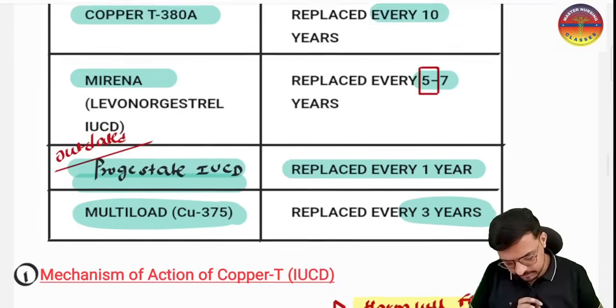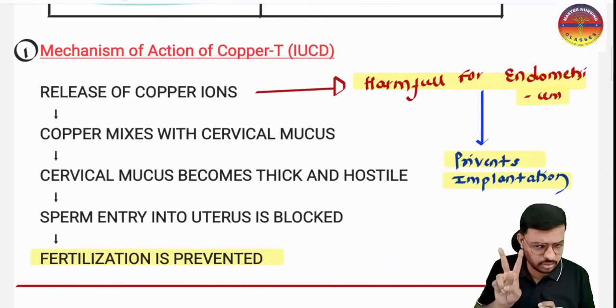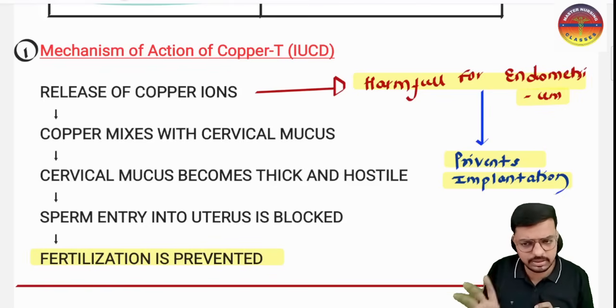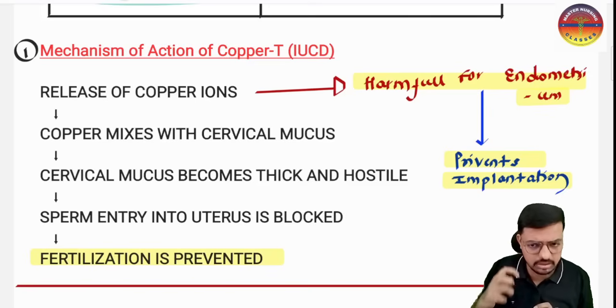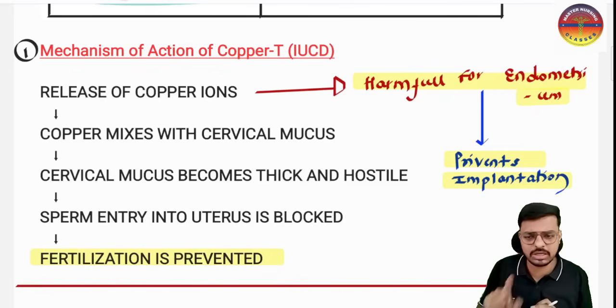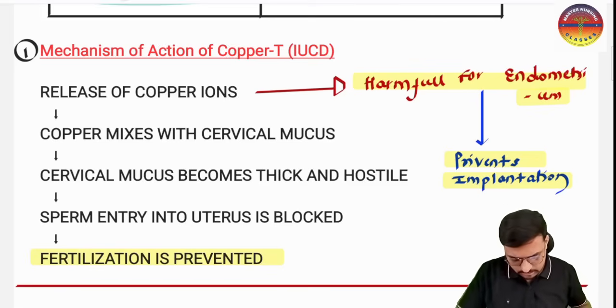So here it comes to the next very important concept, the mechanism of action of the IUCD. Here you have to understand two very important things. IUCD works by preventing the implantation and preventing the fertilization. Sir, how will the IUCD prevent implantation and fertilization? Just understand. If the question comes in your exam on how the copper T IUCD works, it works by two very important things: one by preventing the implantation, another by preventing the fertilization.